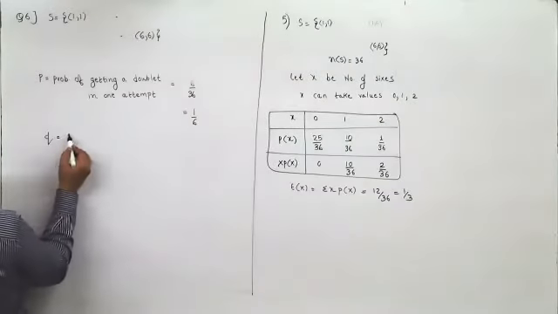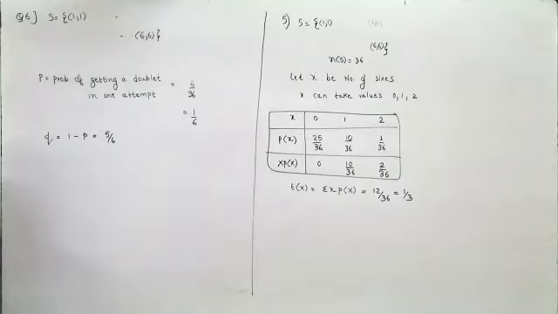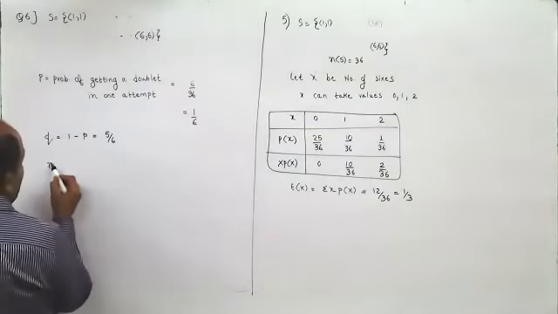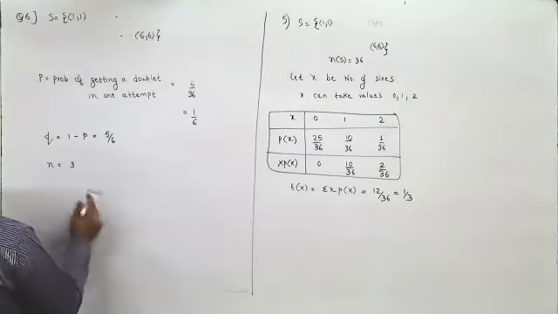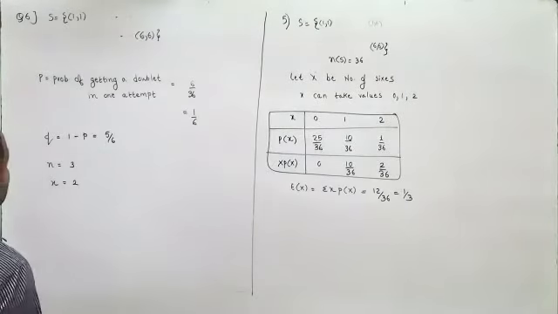Q equal to 1 minus P is 5 by 6. Now, how many times are you throwing 2 dice? 3 times. So maximum you will get it thrice. And how many times you want success? Twice. So x is 2.